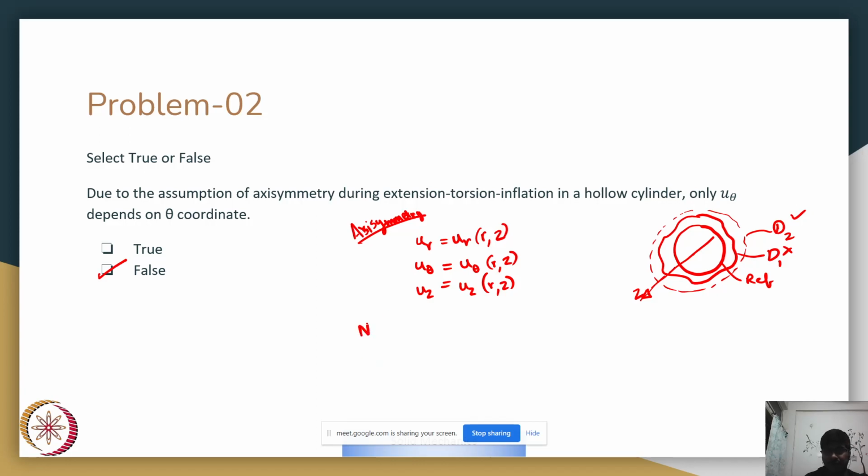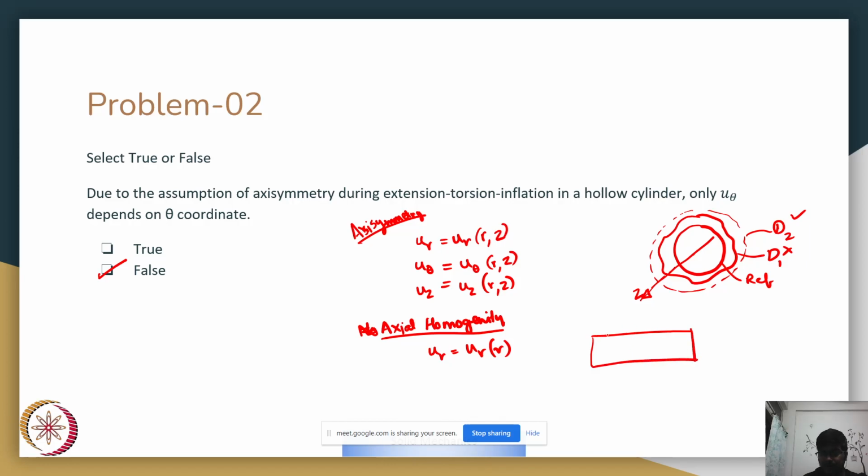So first is the assumption of axial homogeneity. Axial homogeneity gives us ur as a function of only r.